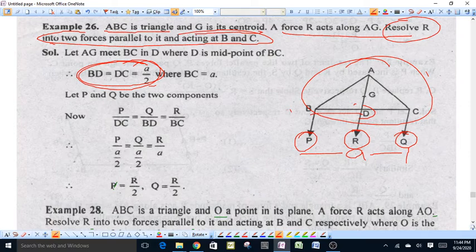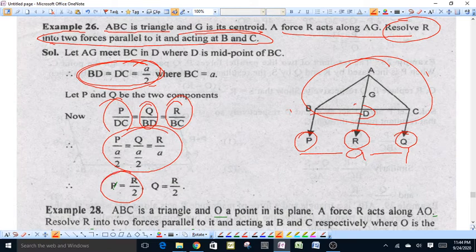Then from this system of parallel forces, we have P upon DC, Q upon BD, R upon BC. By putting the values of DC, BD and BC, we have P upon a by 2, Q upon a by 2 is equal to R upon a. From first and last we have P is equal to R by 2, and Q comes out to be R by 2.